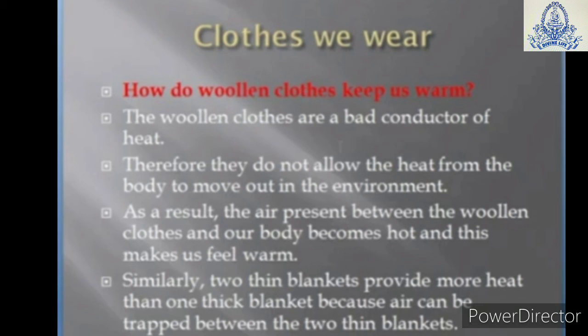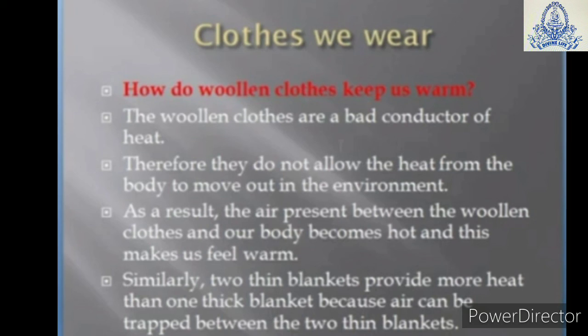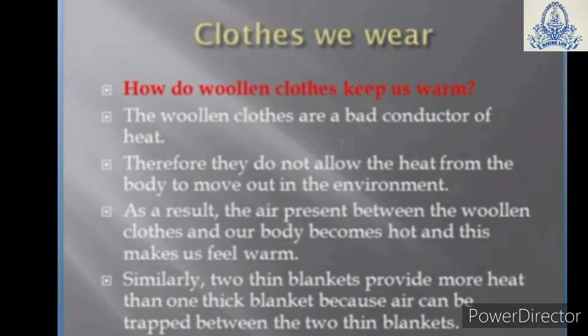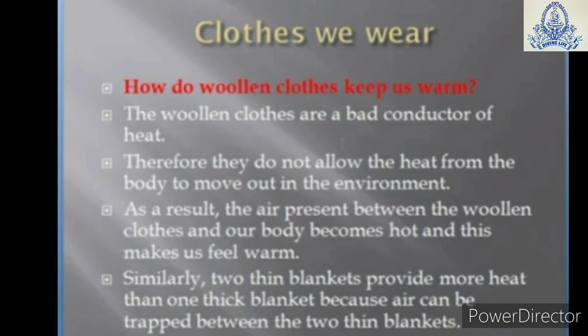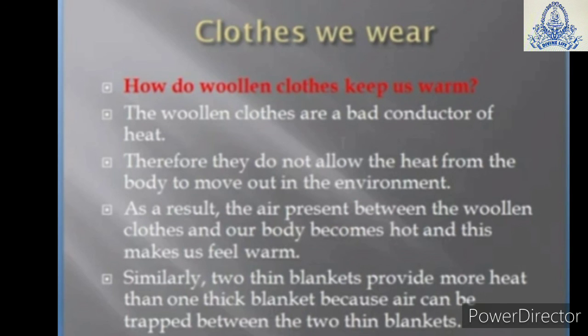Do you know why woolen clothes keep us warm during winter? It is so because wool is a poor conductor of heat and it has air trapped in between the fibers. As a result, the air present between the woolen clothes and our body becomes hot and this makes us feel warm.